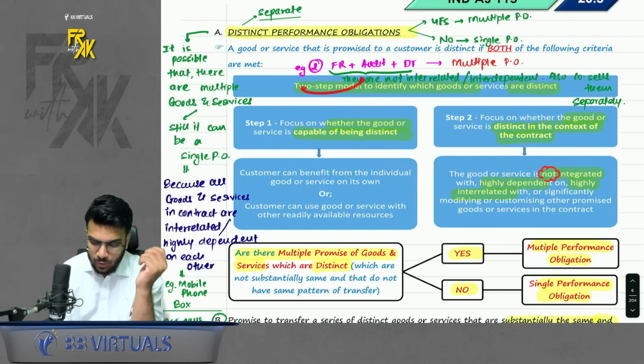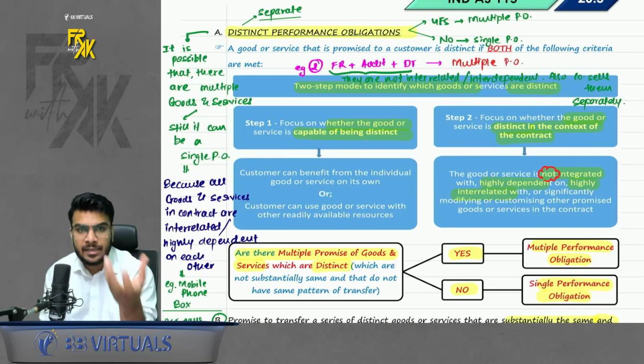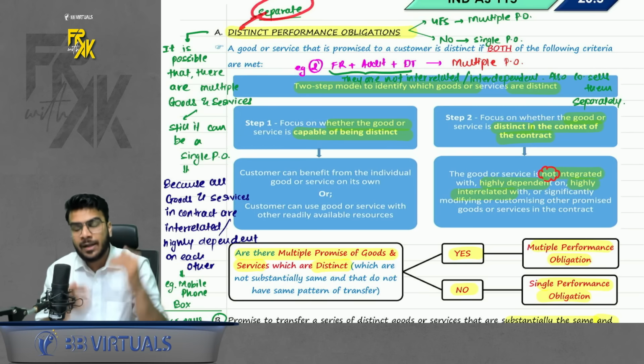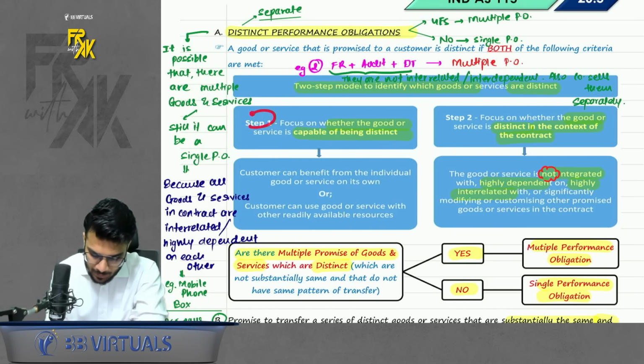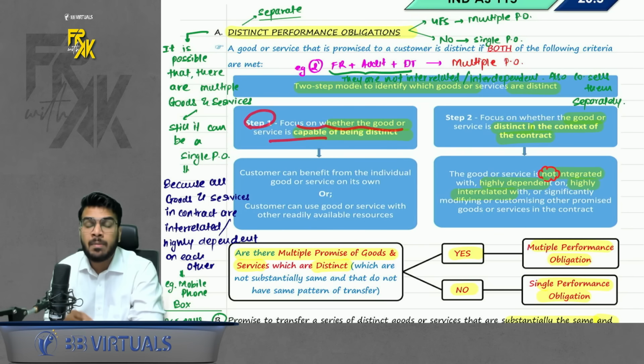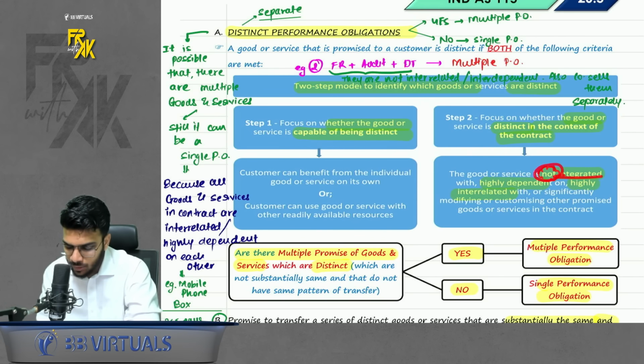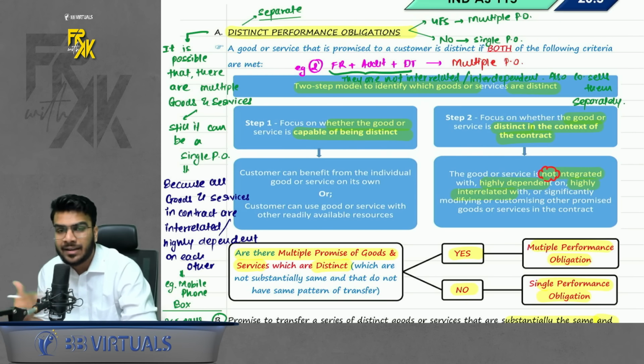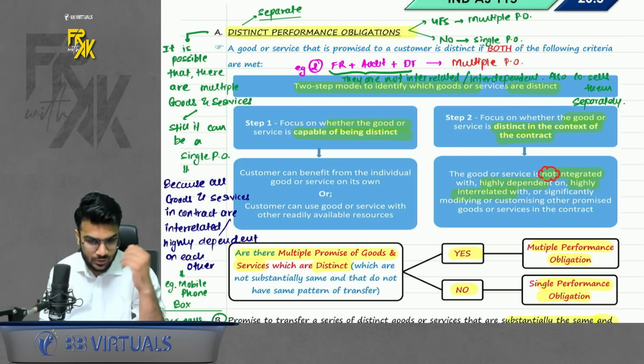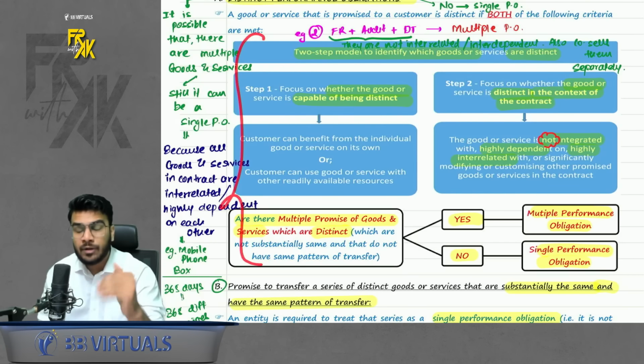So they have given a 2-step model to check whether it is distinct, and distinct means whether there are separate obligations or not. Step number 1 is focus on whether the goods and services are capable of being distinct. That means, can you use them separately? And second, focus on whether the goods and services are distinct in the context of the contract. That means they should not be interrelated or interdependent. If they are interrelated, then they are a single performance obligation. Okay, so this needs to be evaluated for each and every contract.